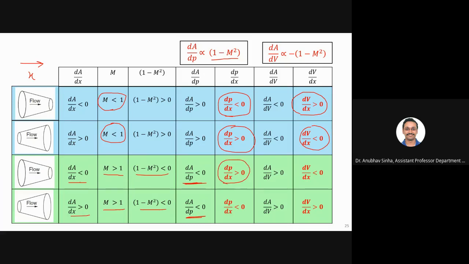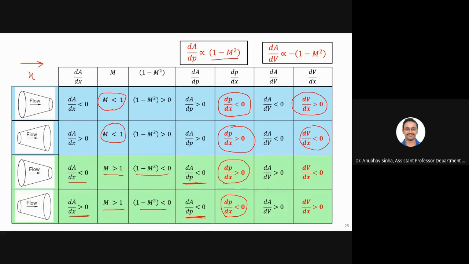What does it mean? If we go along the flow, pressure will increase or decrease? Pressure will increase. Right? Similarly, for this one, dA by dx is positive, dA by dP is negative. So if you combine these two, you will get dP by dx is negative. So if you go along this passage, pressure will decrease.